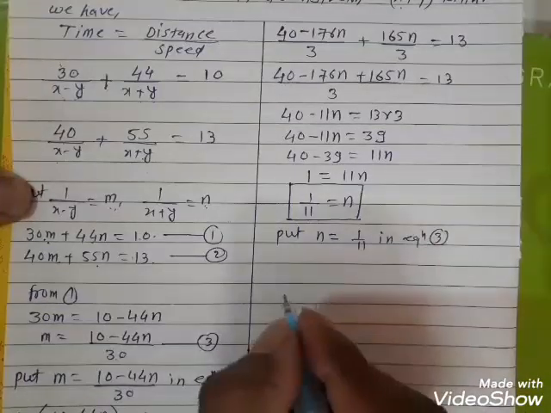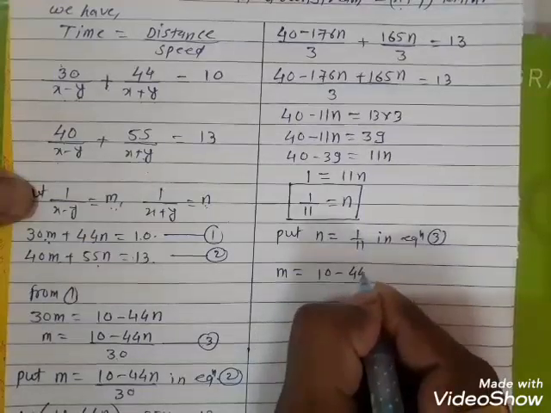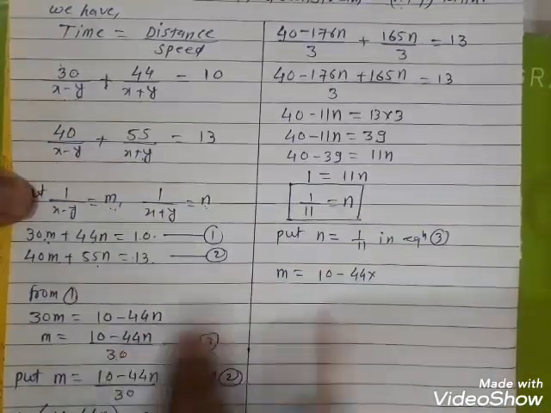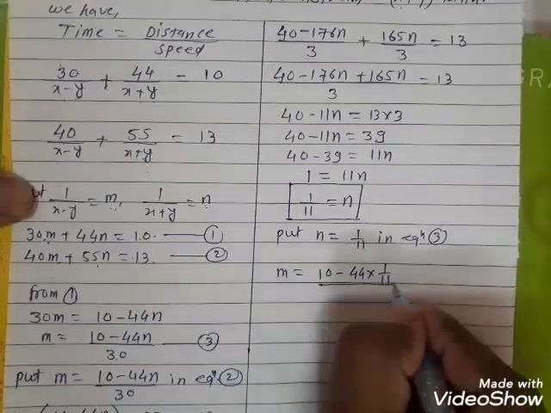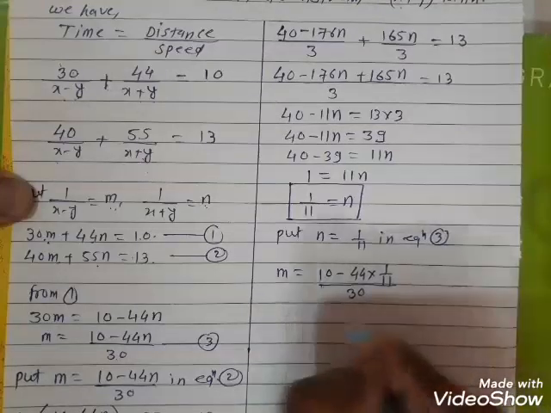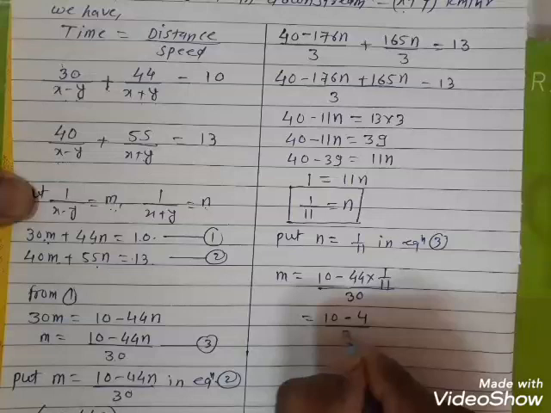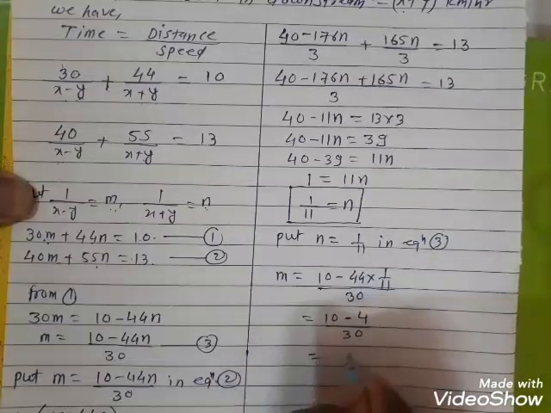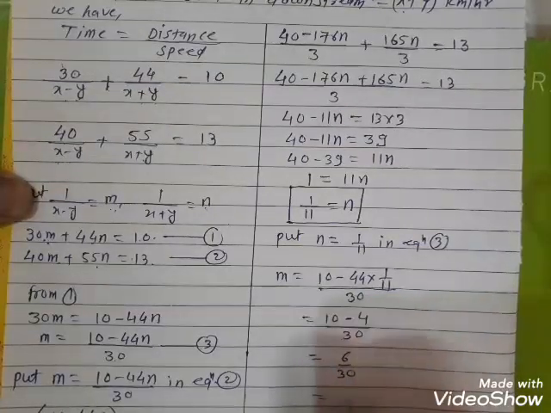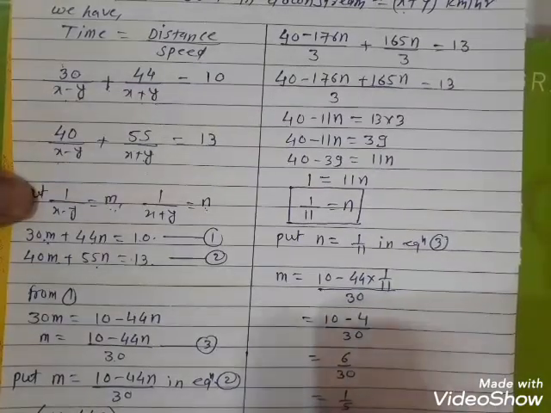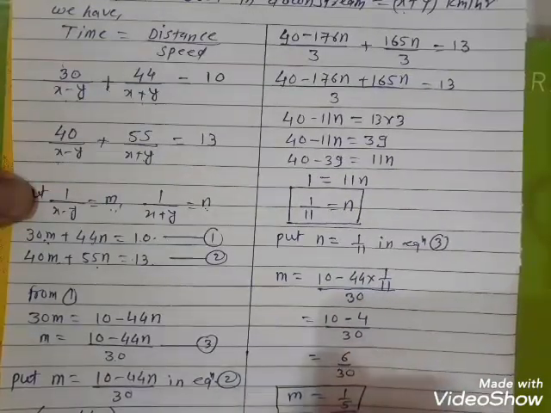So we get m is equal to (10 minus 44n) divided by 30, and the value of n is 1 by 11. So it is (10 minus 11 4s are 44) divided by 30. 10 minus 4 is 6, so 6 by 30, and 6 by 30 is equal to 6 5s are 30, means 1 by 5. Therefore the value of m is 1 by 5.